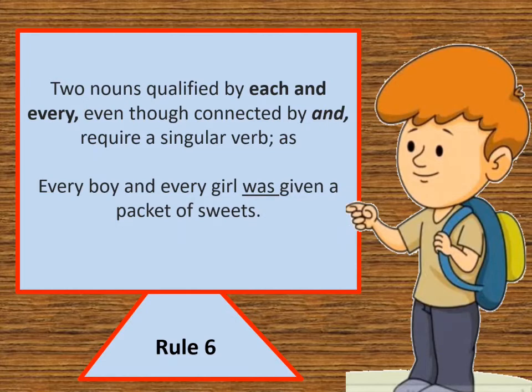Two nouns qualified by each or every, even though connected by and, require a singular verb. For example, every boy and every girl was given a packet of sweets. For every girl and every boy, the verb will be of singular number.